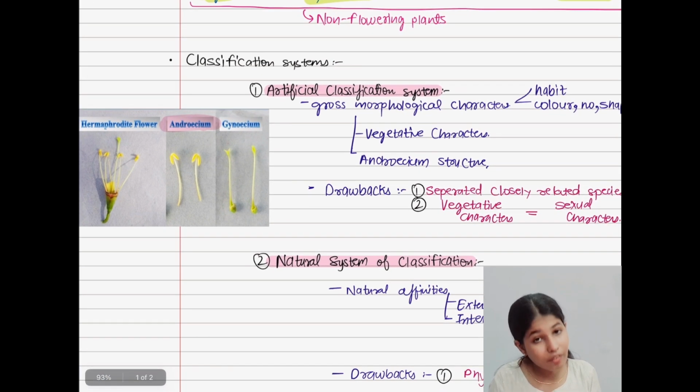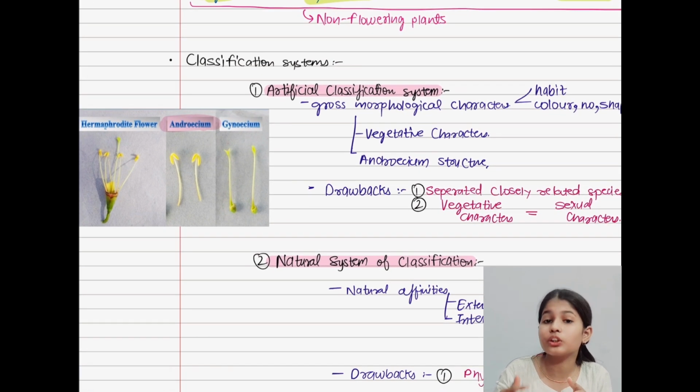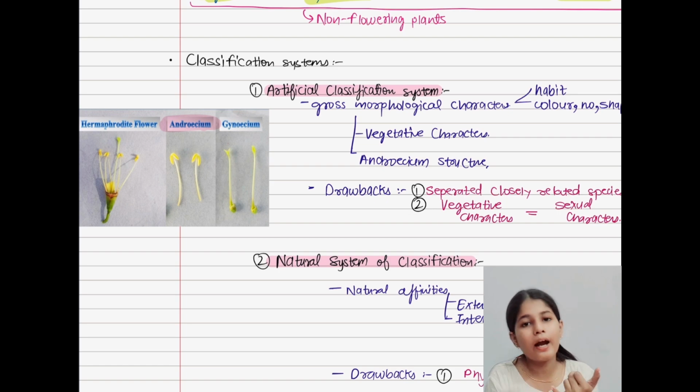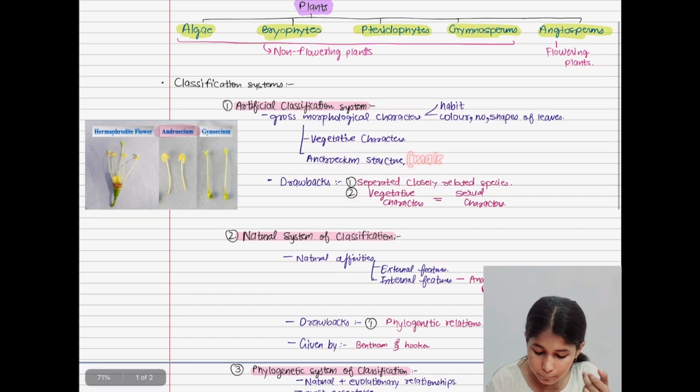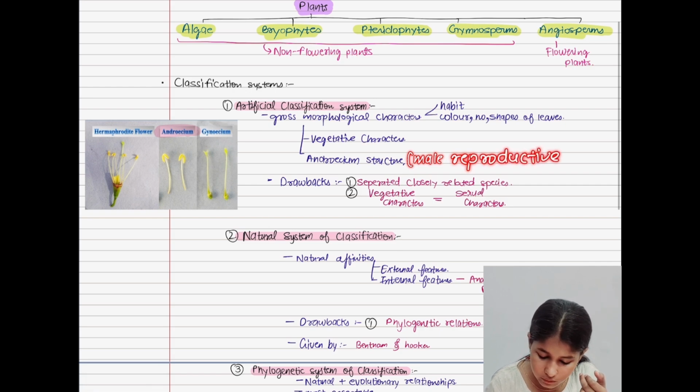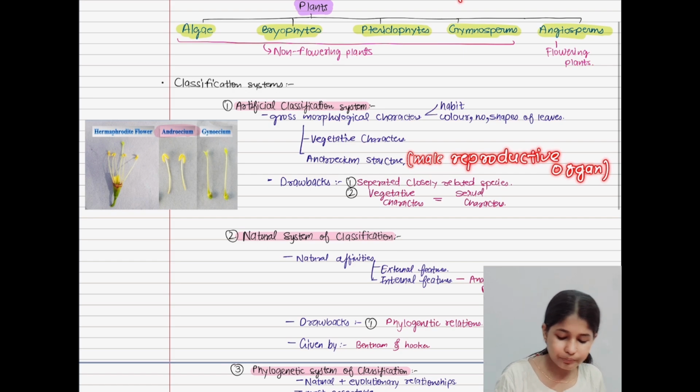So he has divided the plants on the basis of their vegetative characters and their androecium characters, which means male reproductive organ. Okay, I hope you have understood.